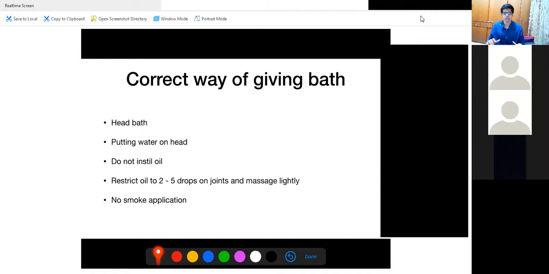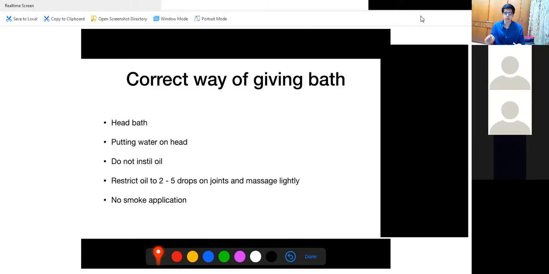Now, I'm sure you must have seen the wrong way of giving a bath. So many years we have seen this happening in our country, but we always feel that is the correct way. But as doctors, we must not promote that, and we must explain to the patient that it can lead to pneumonia and all the problems to the child. After you explain to the parents the disadvantage of giving a traditional bath to the child, the parent will ask you, okay, so how should I give my baby a bath?